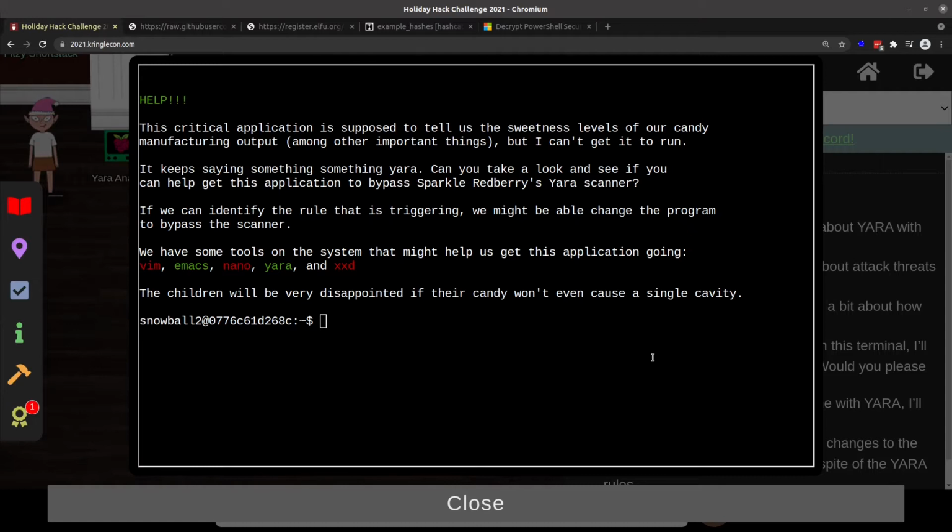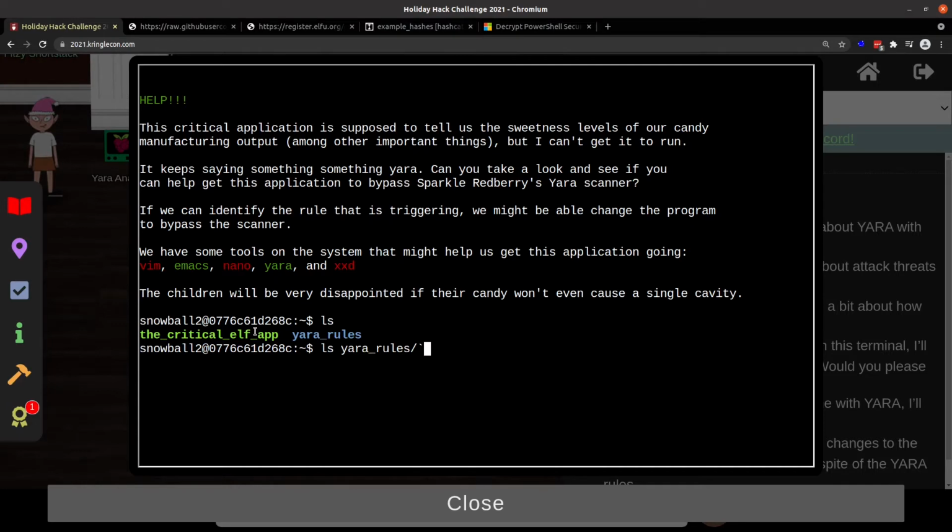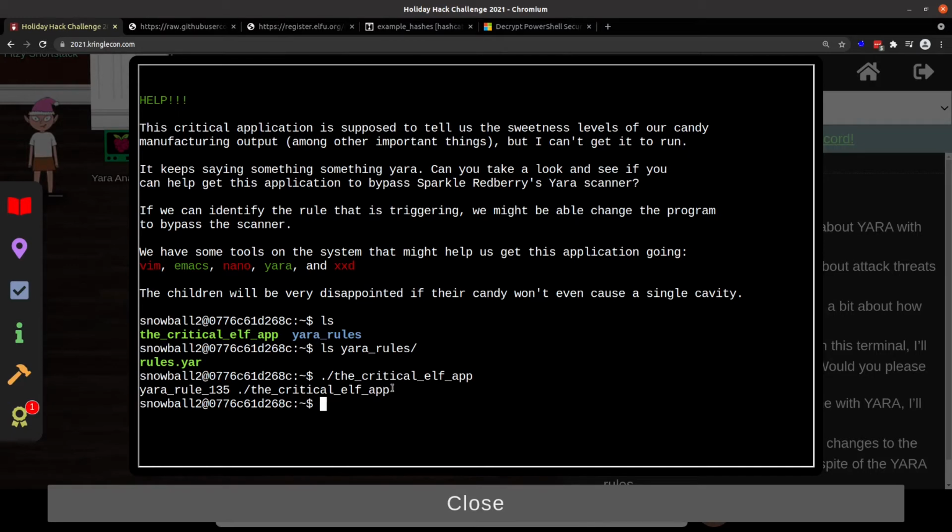So the challenge they've set up for us here is a terminal where we have the Critical Elf app, and a series of Yara rules in this yara_rules.yar file. The rules.yar file is huge. What we need to do is run the Critical Elf app. It seems to be set up such that if a Yara rule matches on it, it blocks the execution and stops. Or maybe it runs it against itself and checks. I'm not exactly sure how it's implemented, but the point is I've got to change the binary so that it avoids the Yara rules. I can start off by saying it's hitting on Yara rule 135. Let's figure out what that is.